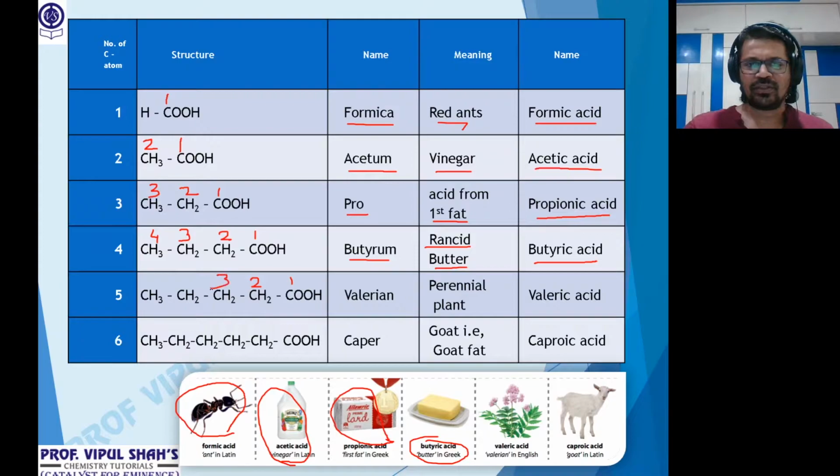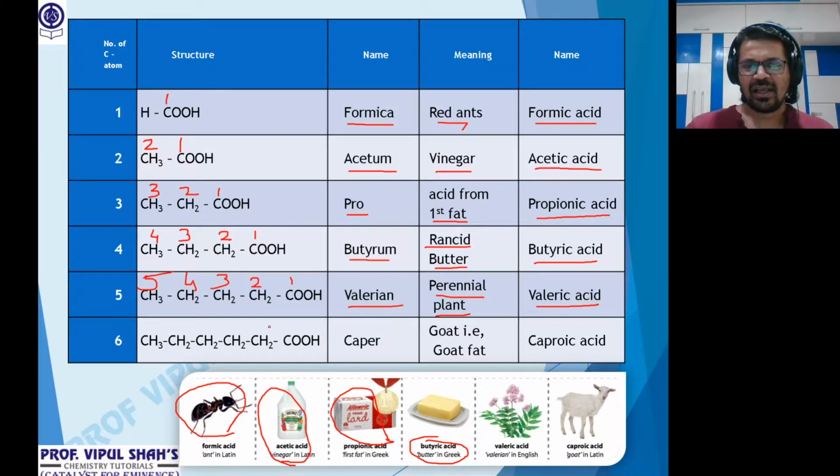Then comes an acid with 5 carbon atoms. This is what we call valeric acid. Again, the name valerian. What is the meaning of the word valerian? It's a perennial plant, I hope everybody knows. A perennial plant that grows 365 days a year. When the roots of these plants are boiled with water, the acid that is extracted from the roots is called valeric acid. So that's 5.